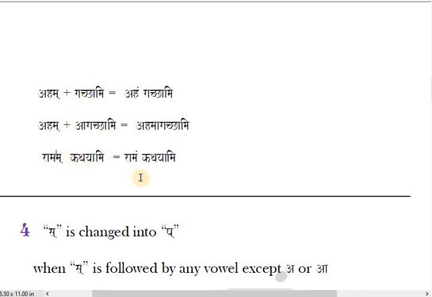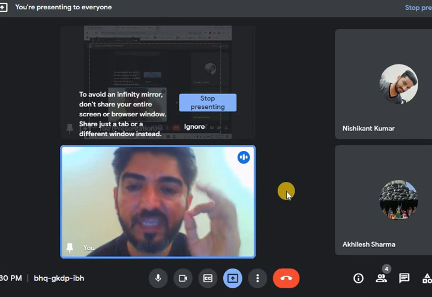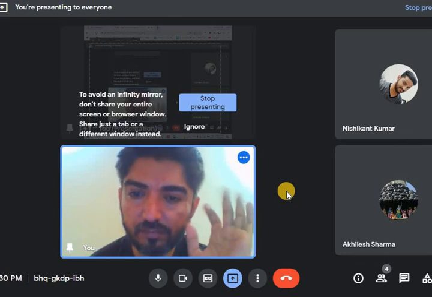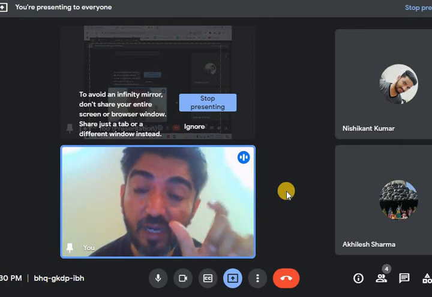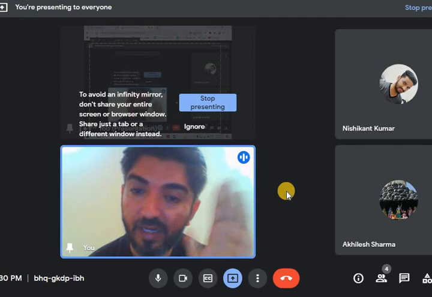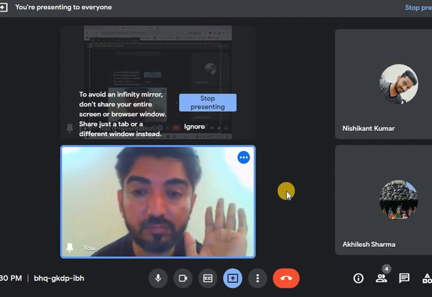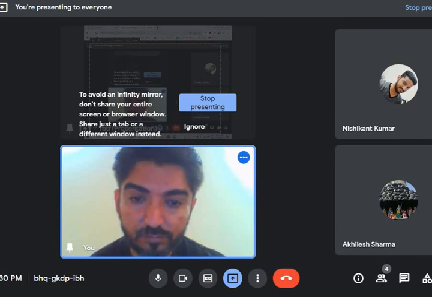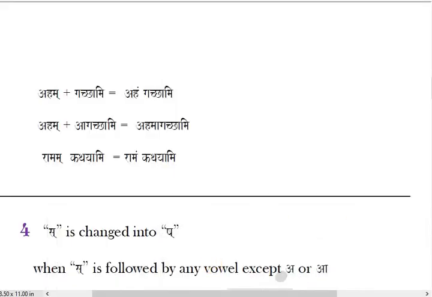Alright. And additionally you can see that anuswar can never come at the end of any sentence or shloka. This dot, you can never see that dot at the end of any shloka or a sentence. At the end of the sentence or the shloka, halant ma only must be written. You cannot convert to dot. Okay? This is also one type of.